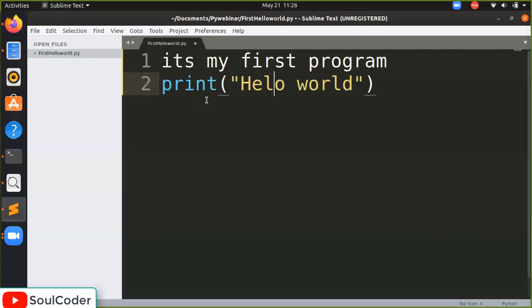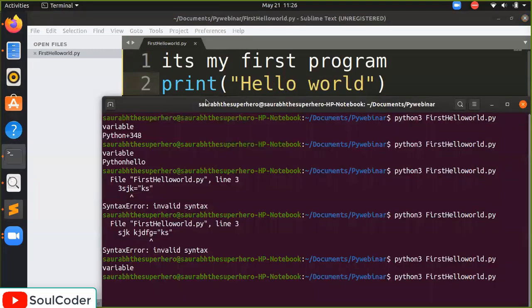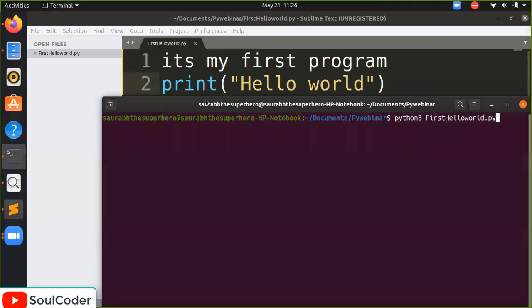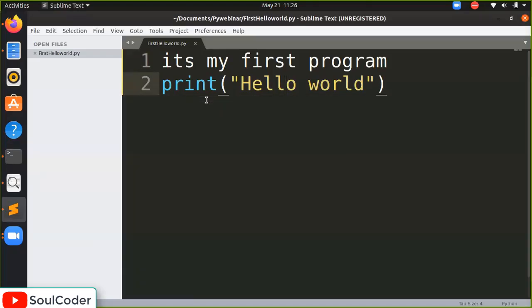So what will it show? Let's make it clear. Yeah, it will give me errors, invalid syntax, because it is thinking that it is a variable. But it is a tip for me. How can I define it? So we have to comment here. What we want is that Python should not execute this statement here.